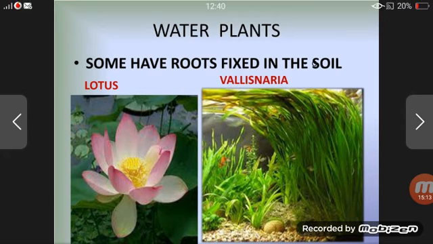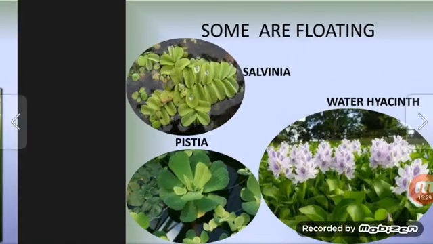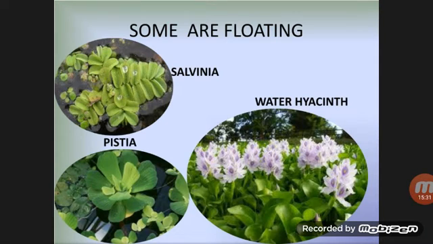You can see in this picture also. You can notice that the lotus has fixed roots in the soil, and the Vallisneria plant also has fixed roots in the soil. Now some aquatic plants are floating. Salvinia, Pistia and water hyacinth are such plants which float in the water.